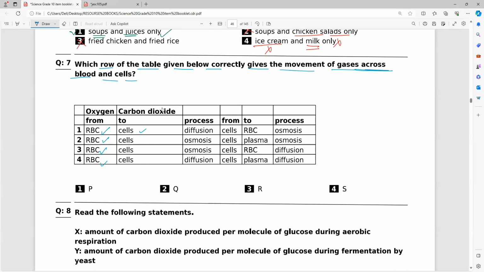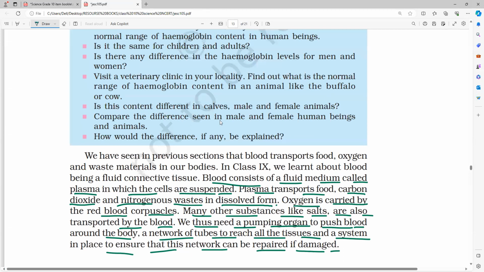So what is the process? And from cells to the plasma. So of course we found two things here. Who is carrying CO2? CO2 is carried by whom? Plasma. And oxygen is carried by whom? RBC. So these two things are very important for us.